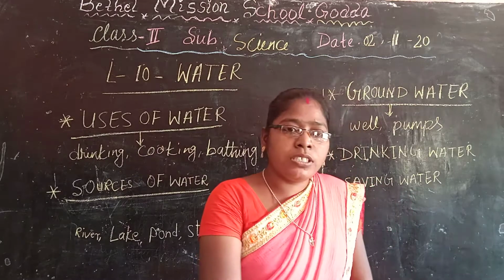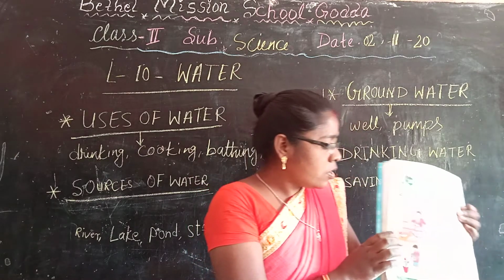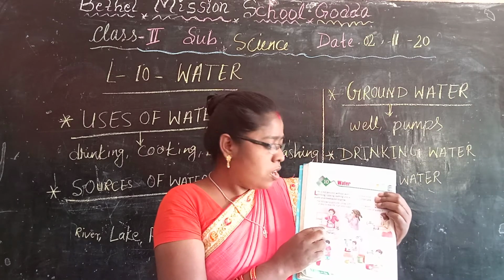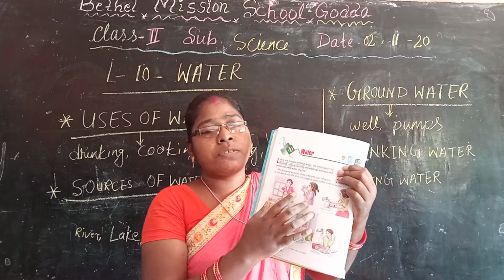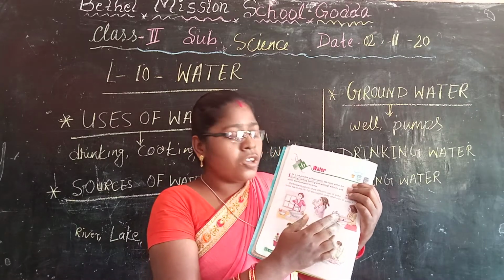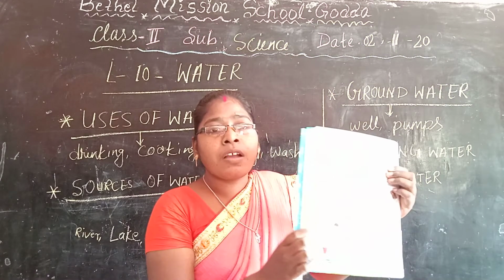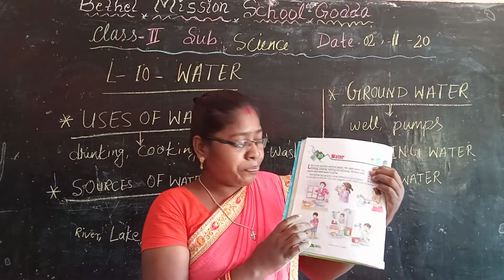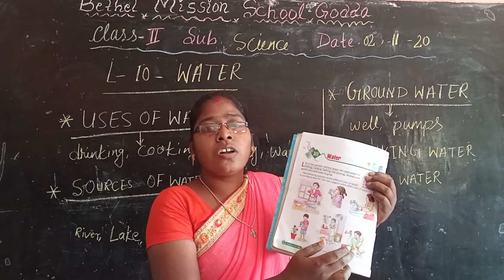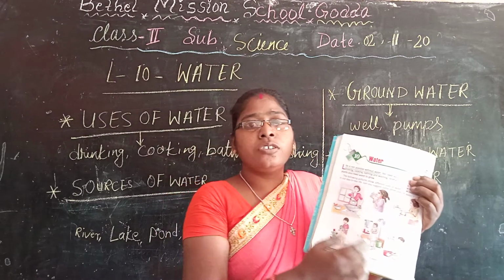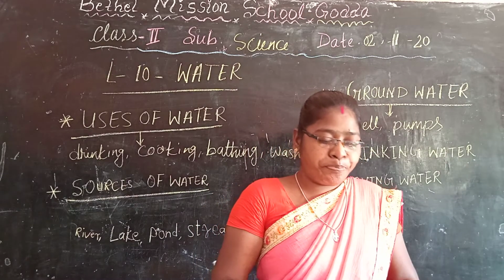See, I will show you the picture. The uses of water. See, cooking. We use water for cooking. Drinking. We use water for drinking. Washing our hands, washing our face, watering the plants, bathing and washing our clothes. So, these are the uses of water. We use water in many ways.